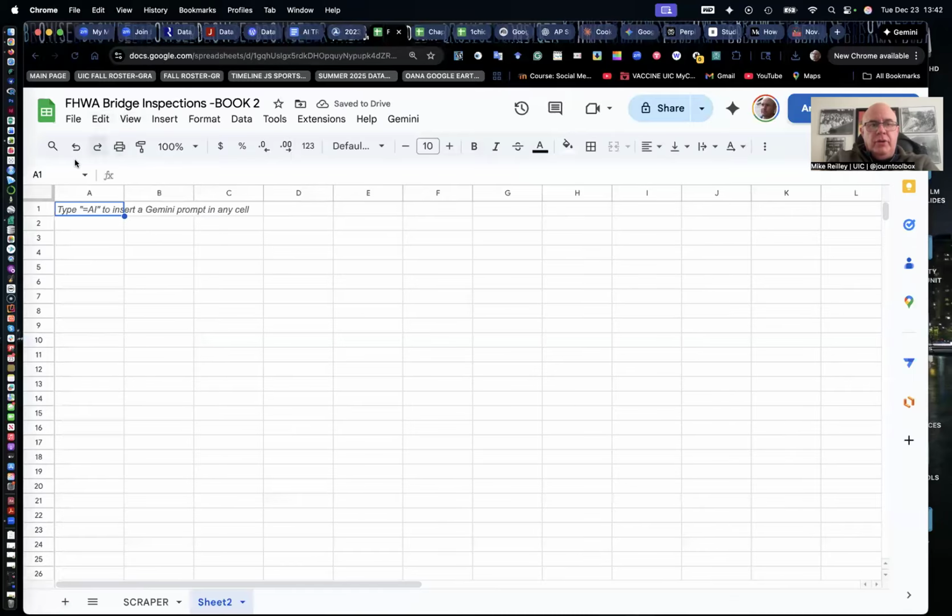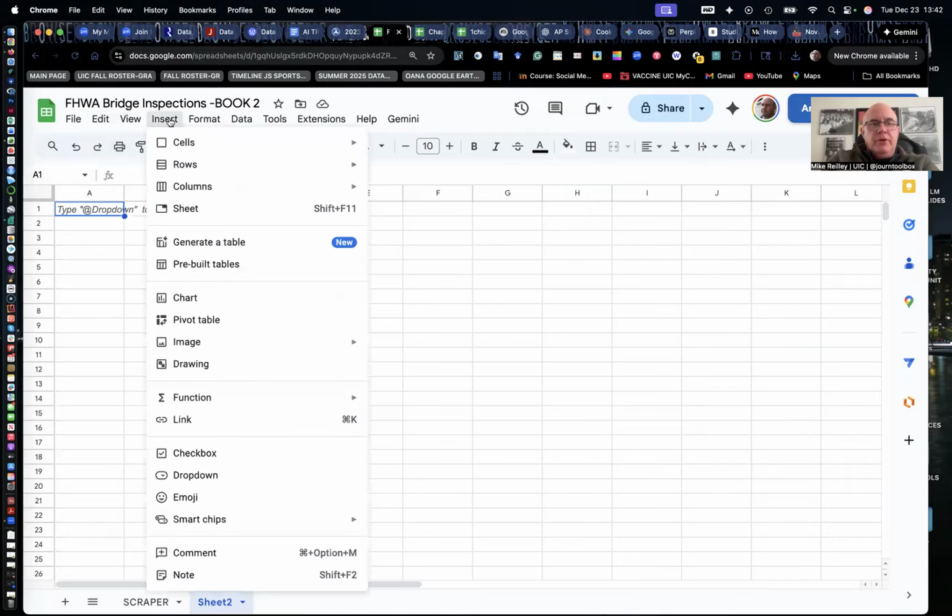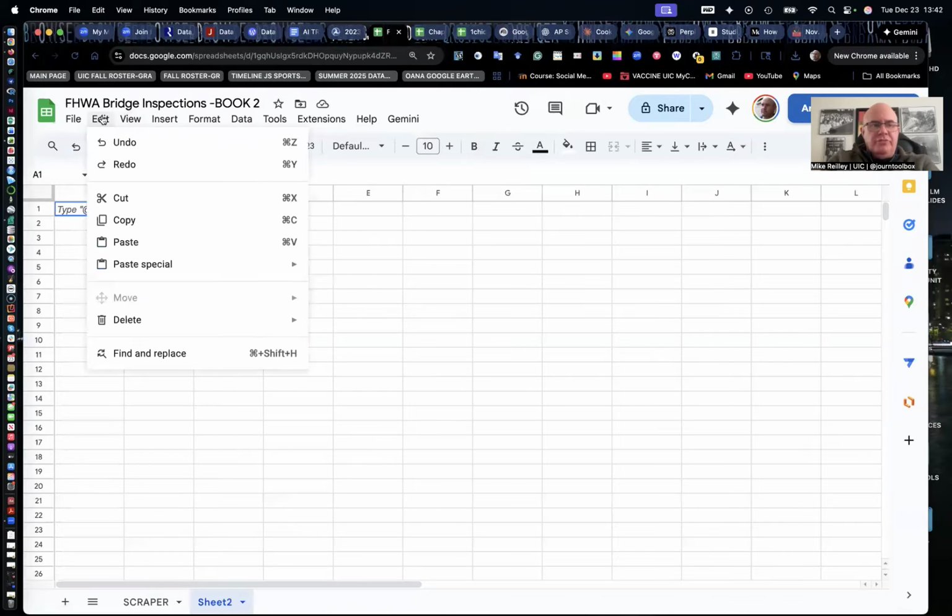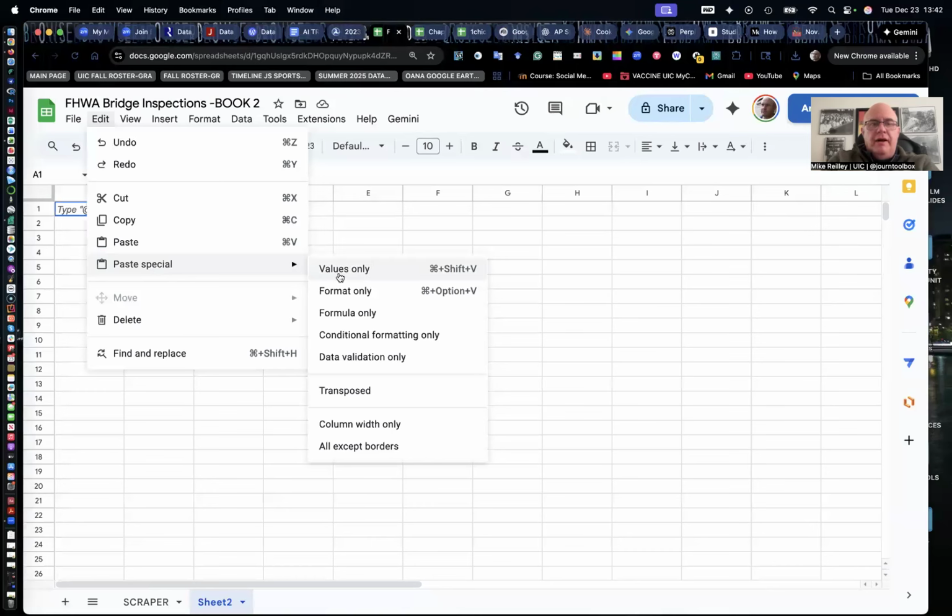And here's where we're going to go into cell A1. We're going to insert, edit, and paste special, values only. So edit, paste special, values only.